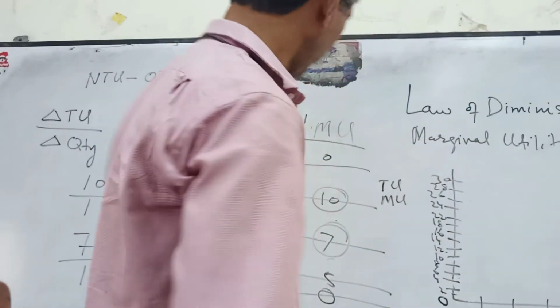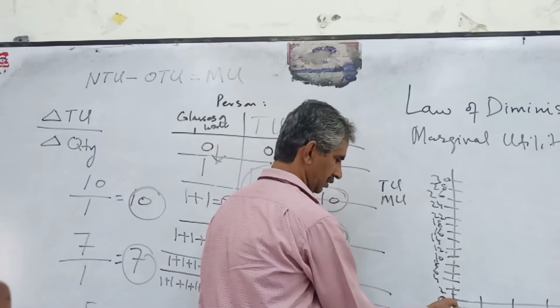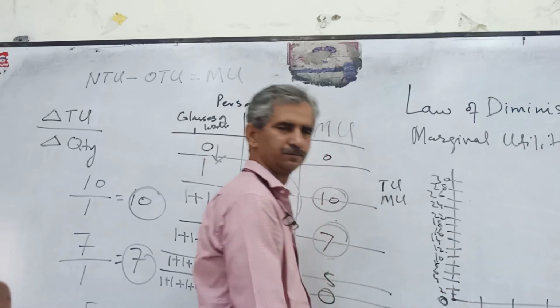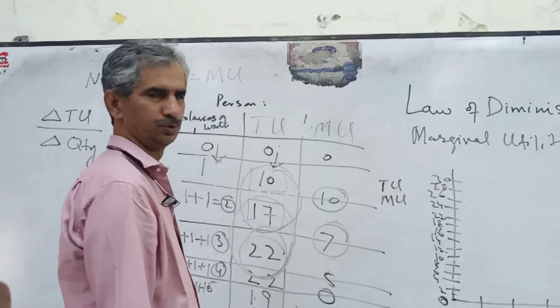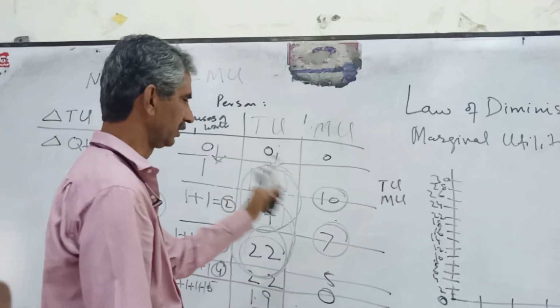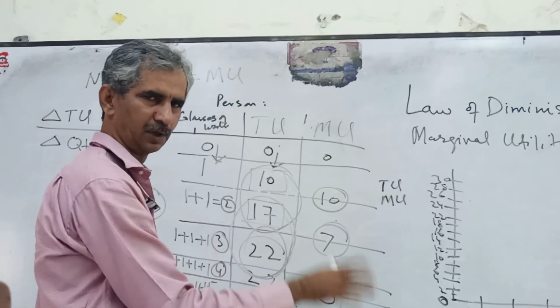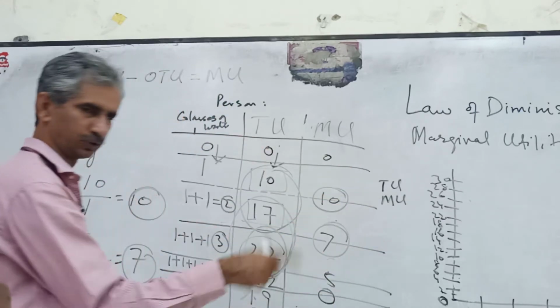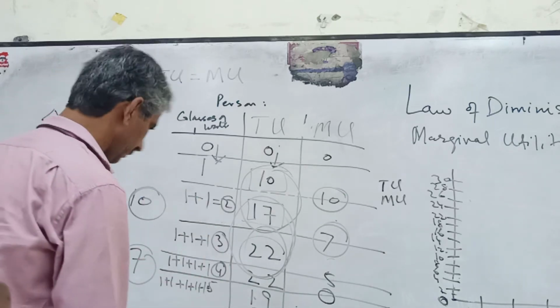Now let's start from 0. When there is no consumption, the person has not taken any glass of water, it means there is no concept of total and marginal utility. We will try to draw both graphs on this one, the total utility and the marginal utility graphs.